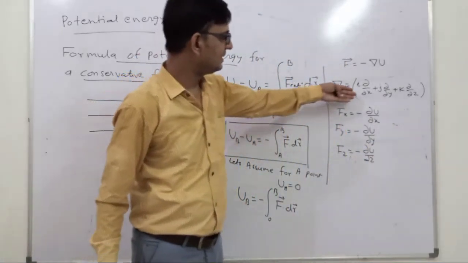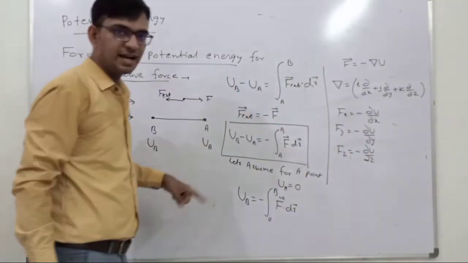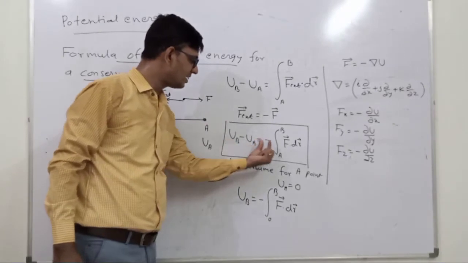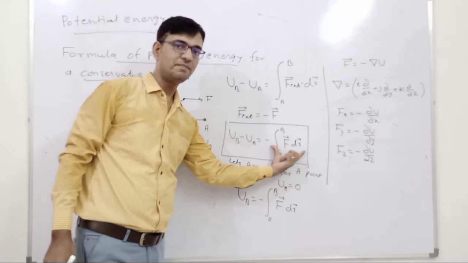And these derivatives are the partial derivatives. And from the same formula, this is the change of the potential energy, and this is the work done by the conservative force.